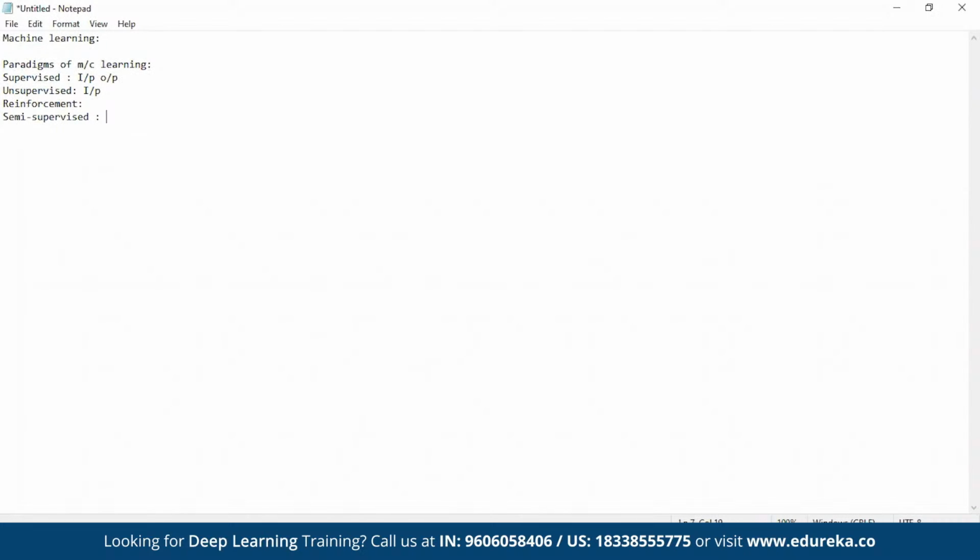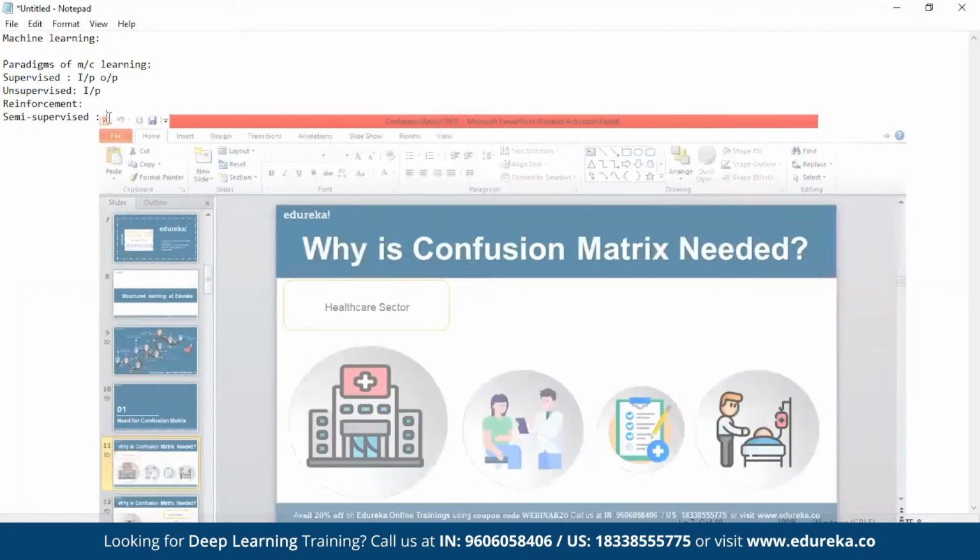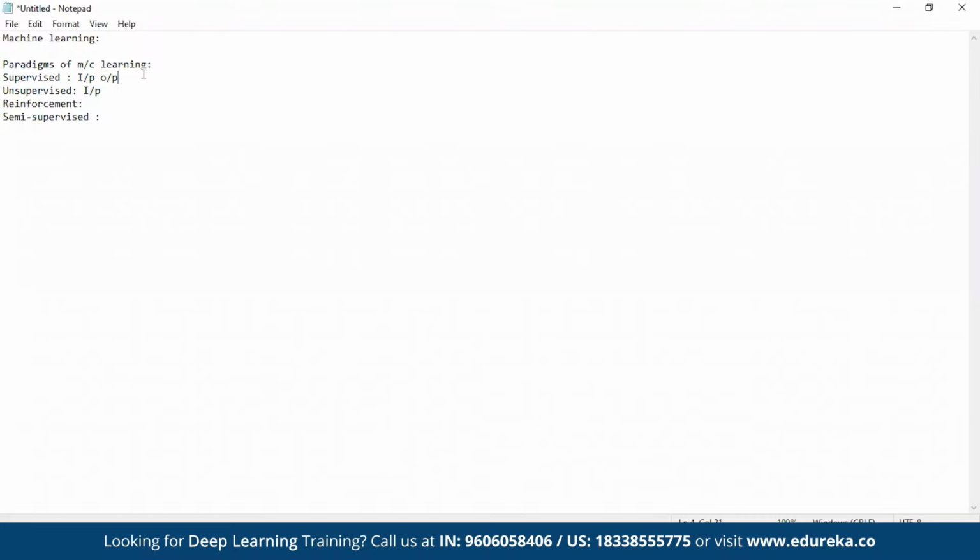Now, why are we talking about this? Where the confusion matrix comes in is in supervised learning. When I say these different types of learning, each learning has actually got some set of algorithms, or I would say some set of programs under that. In supervised learning, there are two types of things. One is called regression. Another is called classification. Just like unsupervised also has something like clustering, association rule mining. Reinforcement has something, semi-supervised has something. But since that is not the topic, we'll not go much further because we understand at a high level, which is sufficient for this particular session.